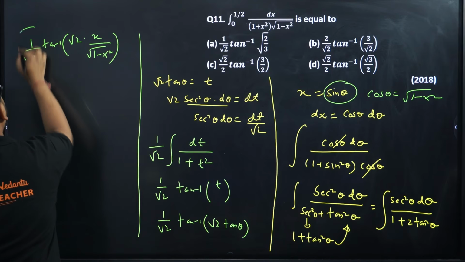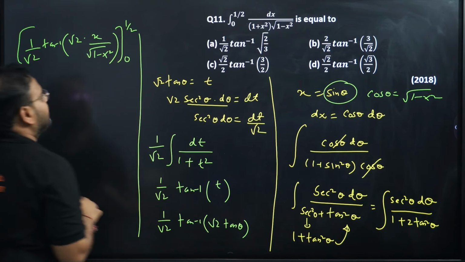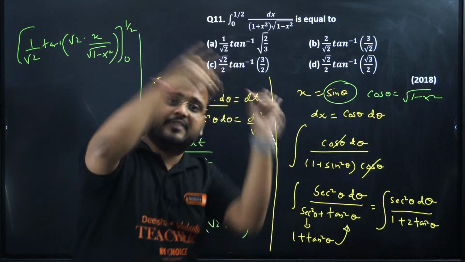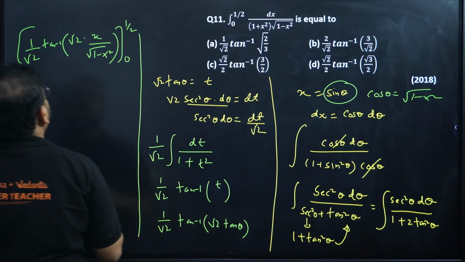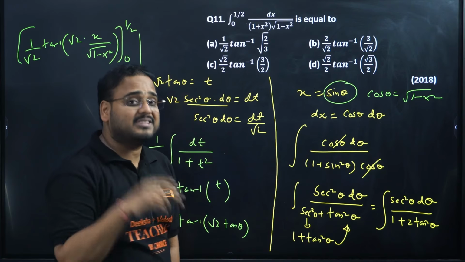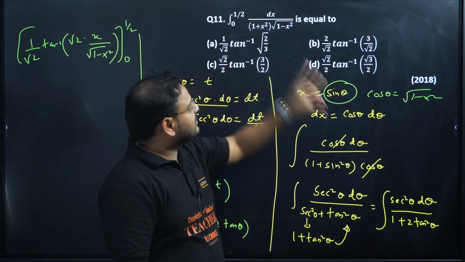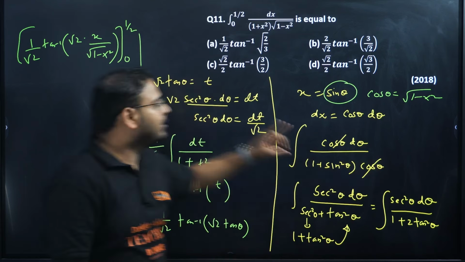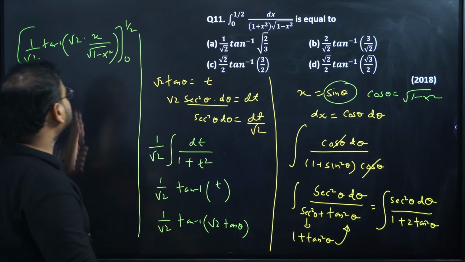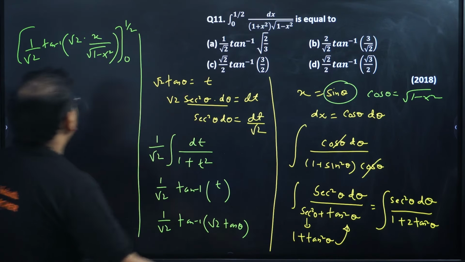Now we can put back the limits from where to where? 0 to 1 by 2. See, once I got the given result in the form of the original variable, I can switch back the limits. If you want, you can change the limit every time, but there's a chance of making mistakes in that. You would have to change the limit from x to theta, then change back again when you're using t as well. That also will work, but I use this method. Whichever is faster for you, you can use that, without making any mistakes.